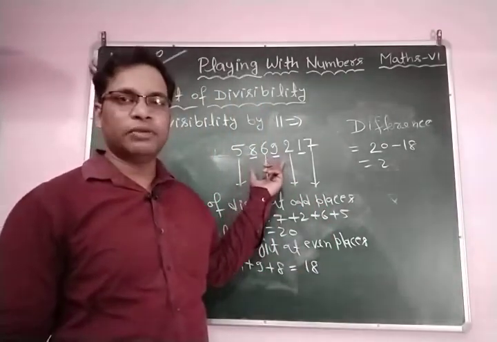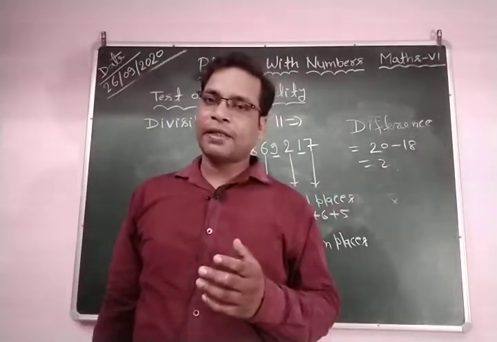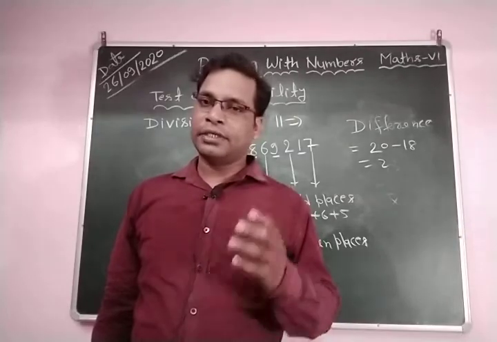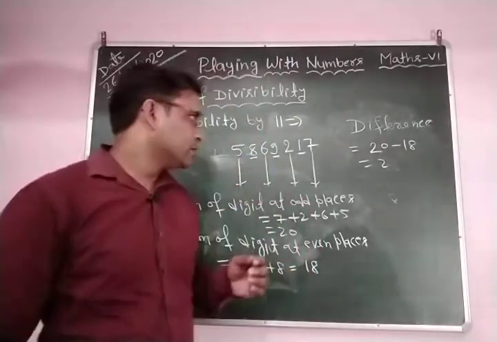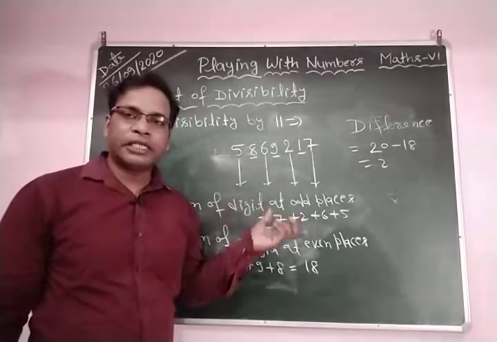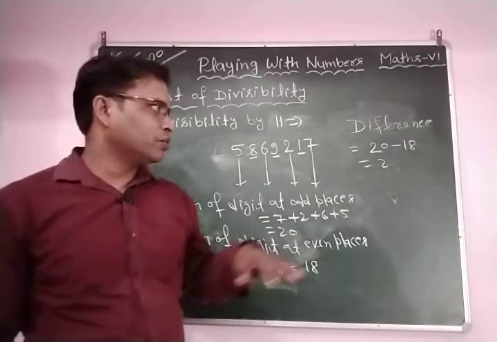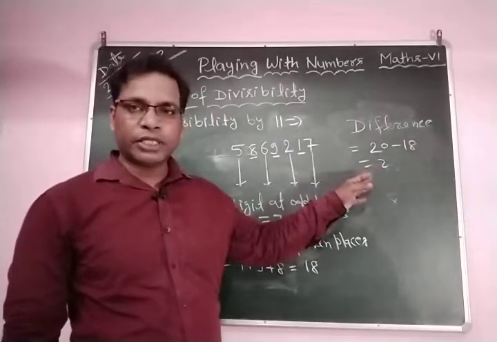Clear? Now we select a number that is divisible by 11. Why was the earlier number not divisible by 11? Because the difference between odd place digit and even place digit is not 0 or a multiple of 11. This is 2.